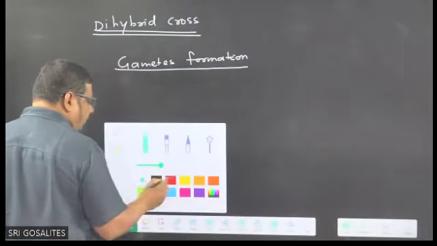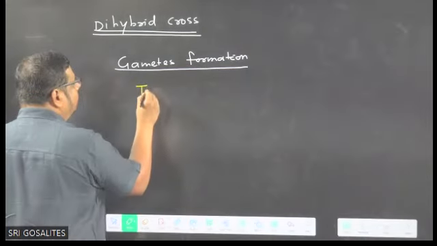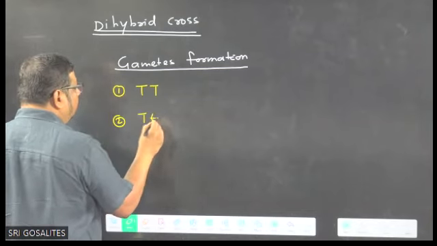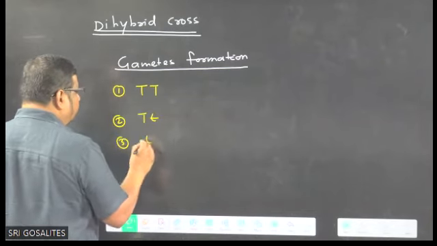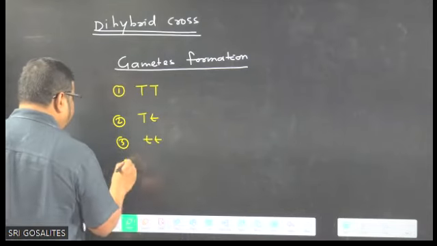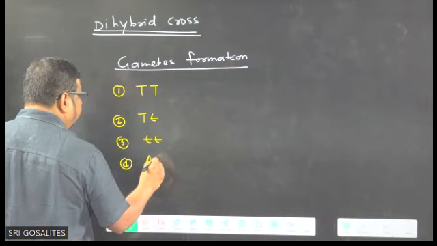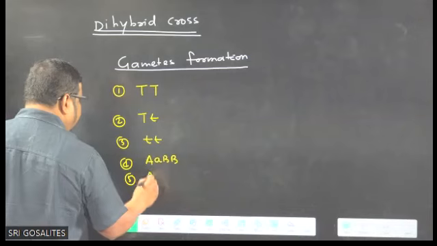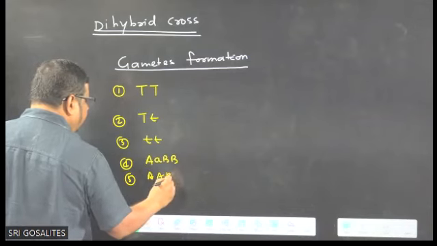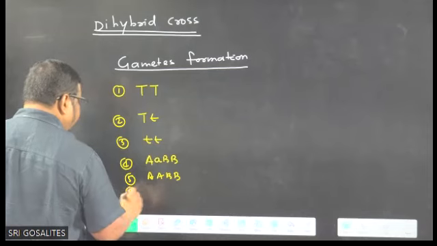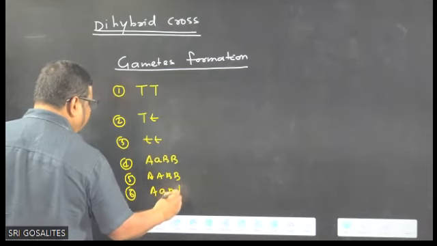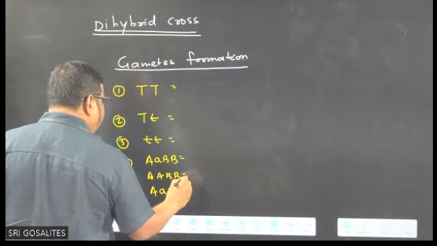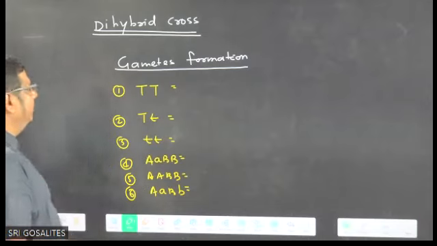Suppose someone asks you a question. Question number 1: capital T, capital T. Question number 2: capital T, small t. Question number 3: small t, small t. Question number 4: capital A, small a, capital B, capital B. Question number 5: capital A, capital B, capital B. Question number 6: capital A, capital B, small b. Someone is going to ask, tell me the types of gametes and name of gametes produced by this.